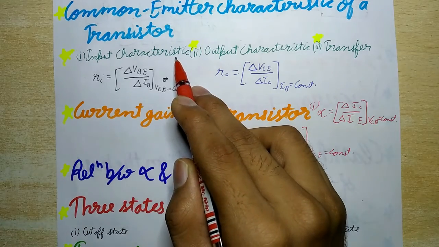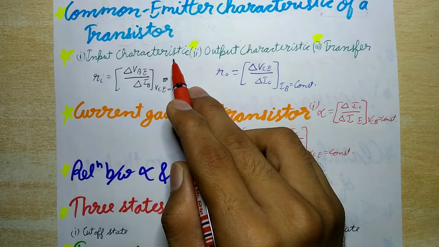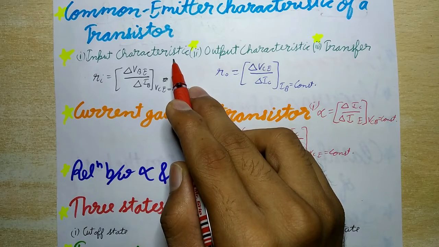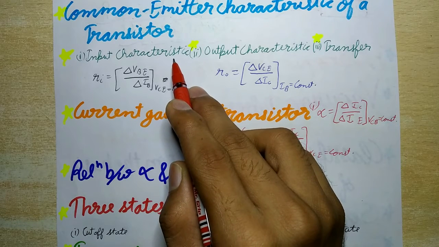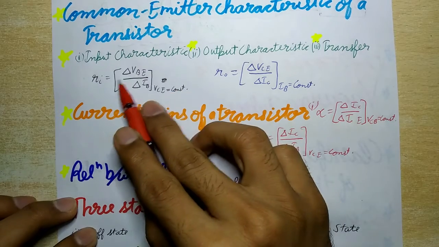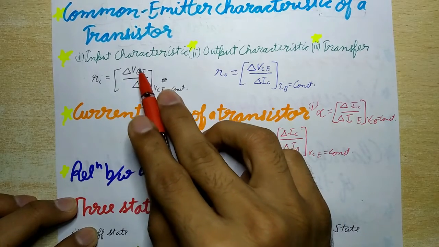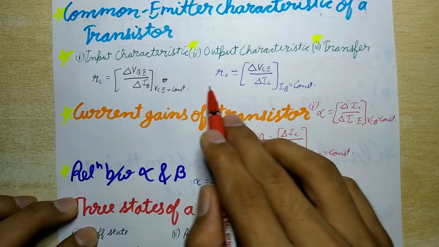So the input resistance Ri of a transistor in CE configuration is defined as the ratio of the small change in the base emitter voltage to the corresponding small change in the base current, when the collector emitter voltage is kept fixed. So Ri is equal to (del VBE upon del IB), where VCE is a constant.